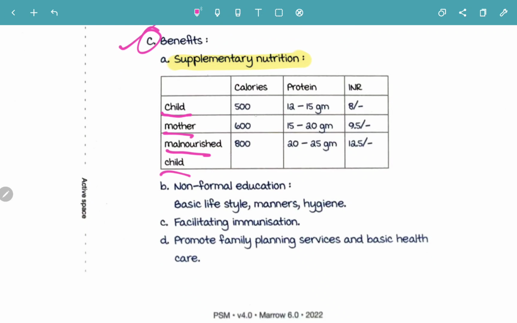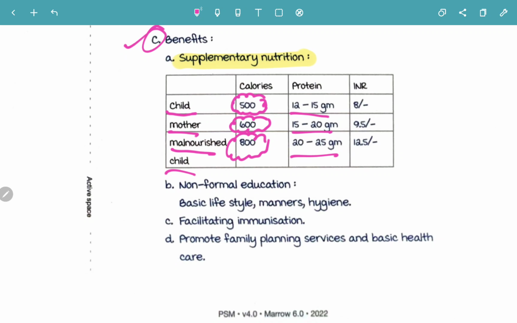So in a child, an additional 500 calories is provided. For a mother, an additional 600 calories is provided, and for a malnourished child, an addition of 800 calories is provided. Protein for a child is around 12 to 15 grams. For a mother, an addition of 15 to 20 grams, and for a malnourished child, 20 to 25 grams.